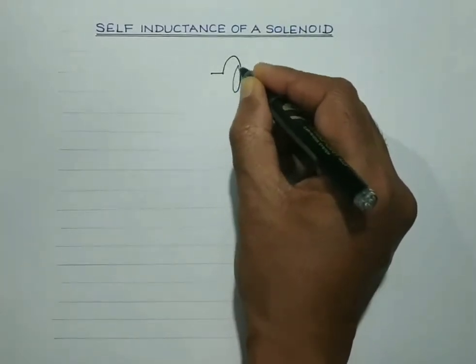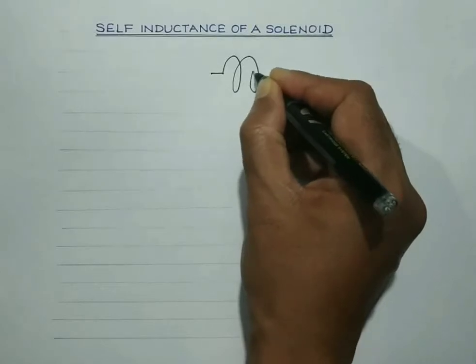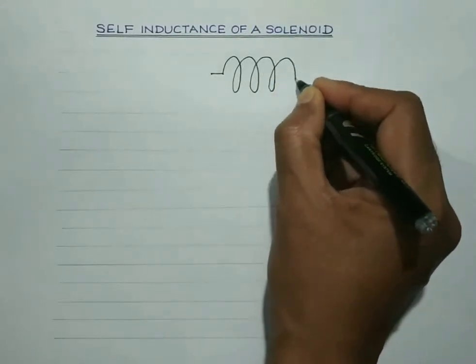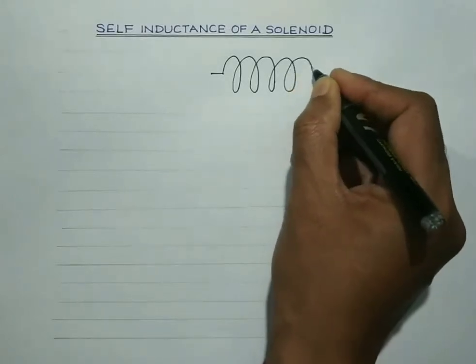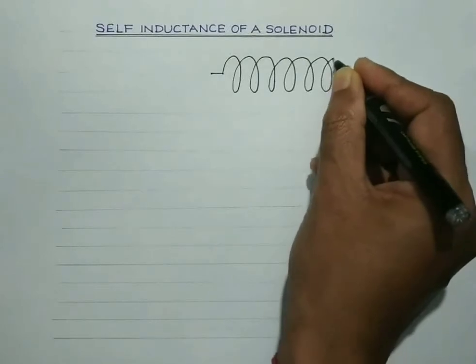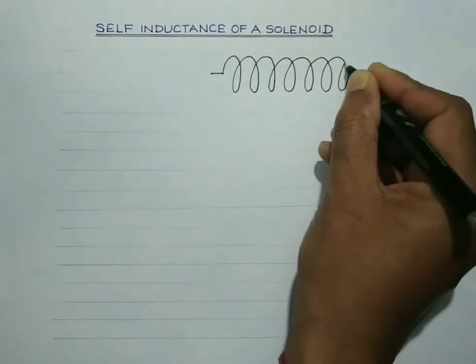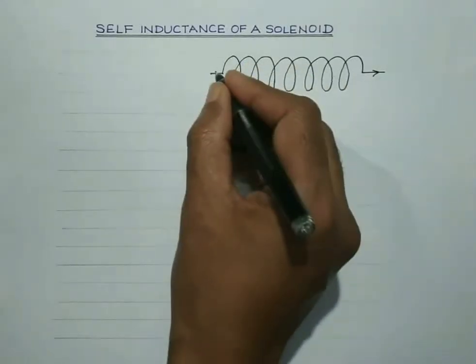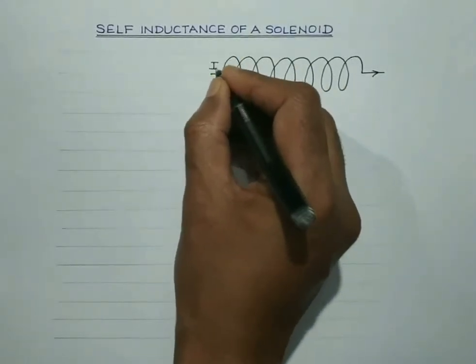This is a long solenoid, suppose. Let us consider the solenoid to be having N identical turns, and let us consider its length to be L. A current I is made to pass through it.